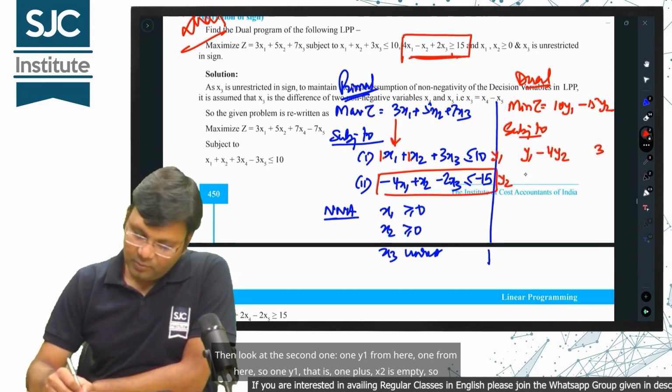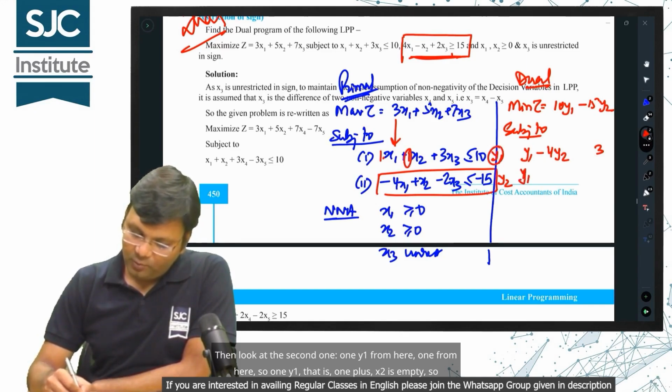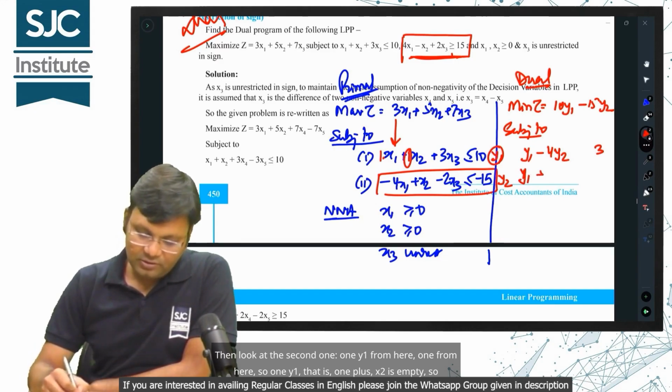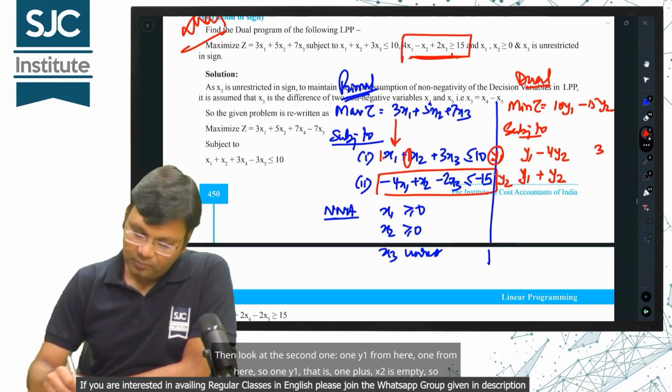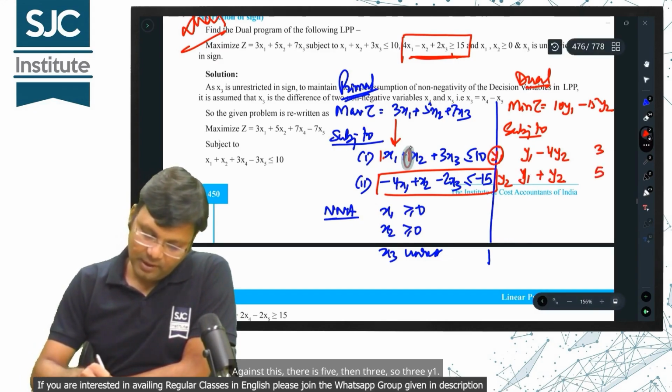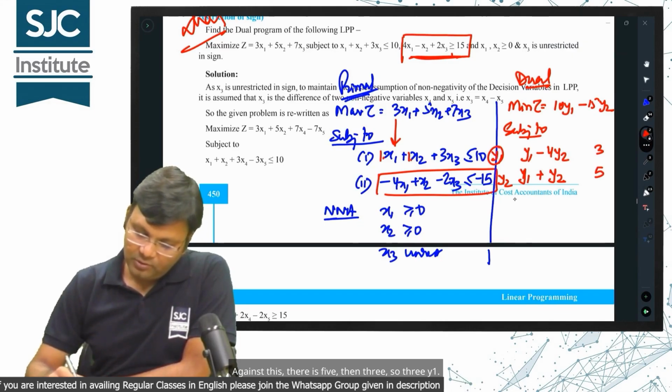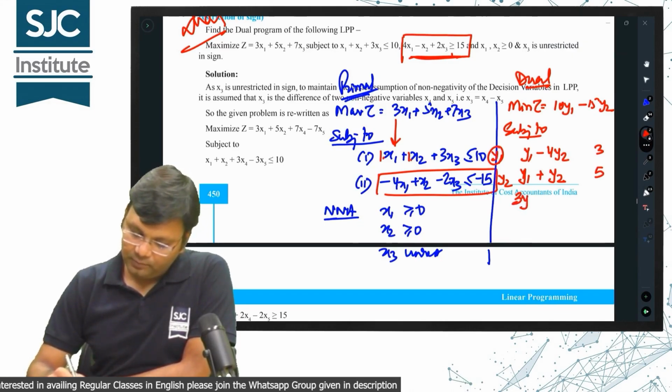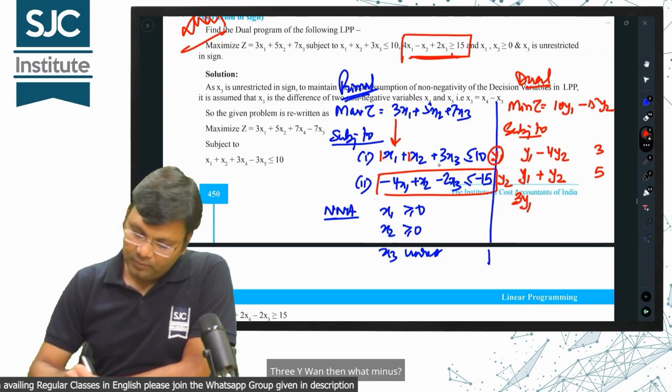Then look at the second one: 1y1 from here, 1 from here, so 1y1, plus y2. Against this there is 5. Then 3, so 3y1, then what minus?